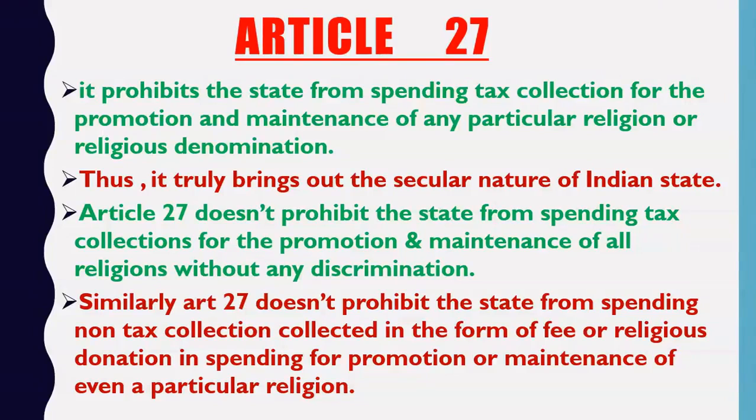For example, if government spends 100 rupees for the promotion of Hindu religion, then government has to spend 100 rupees for the promotion of Christianity, Islam, Jainism, Buddhism and all other religions present inside the territory of India. Means government cannot discriminate between the religions. So government can spend this money for the promotion of all religions without any discrimination.